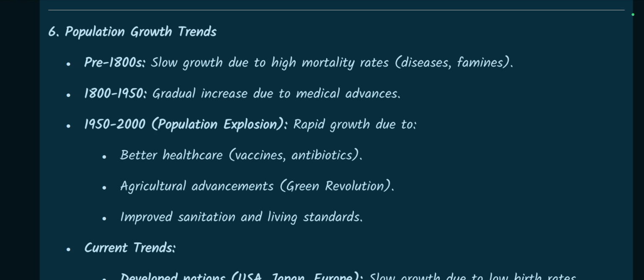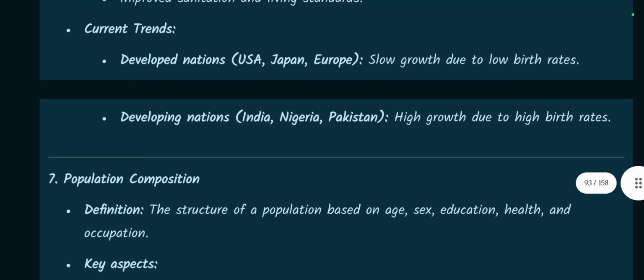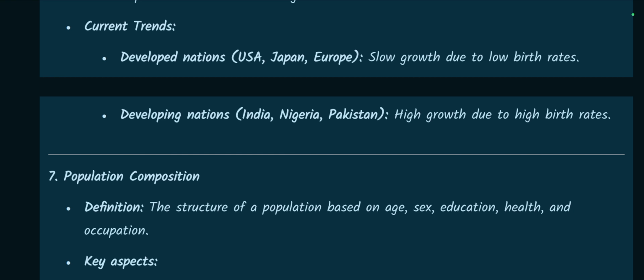1950 to 2000, this is the population explosion, rapid growth due to better healthcare like vaccines and antibiotics, agricultural advancements like green revolution, improved sanitation and living standards. Current trends. Developed nations like USA, Japan, Europe have slow growth due to low birth rates. Developing nations like India, Nigeria, Pakistan have high growth rate due to high birth rates.